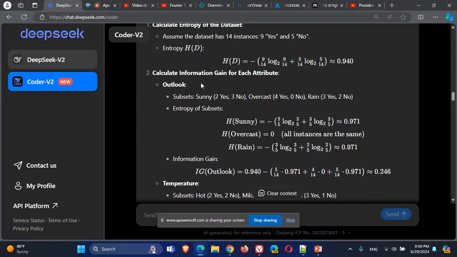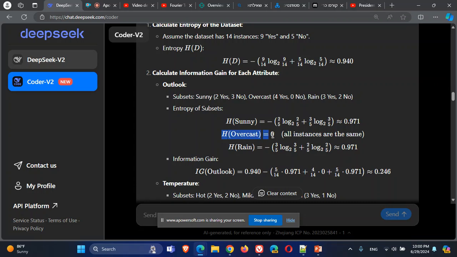If I divide the data by Outlook, I will get subsets. Subset 1 will have sunny, and in this example, 2 of the days that are sunny have the answer yes, and 3 are no. Overcast has 4 yes and 0 no. This is very good, because it is totally yes, so it will have very low entropy.